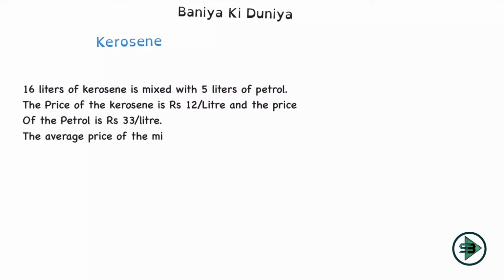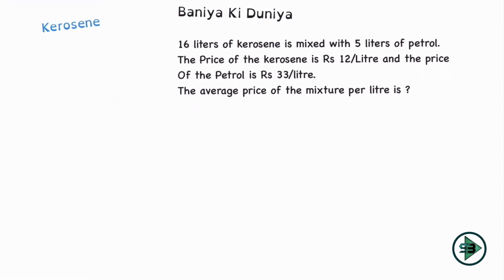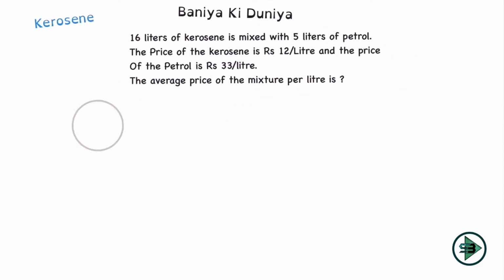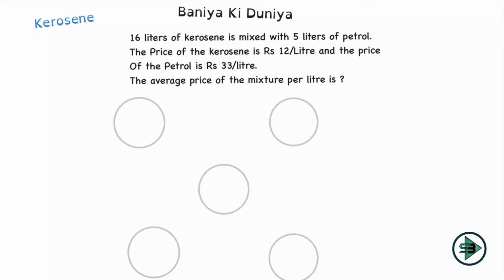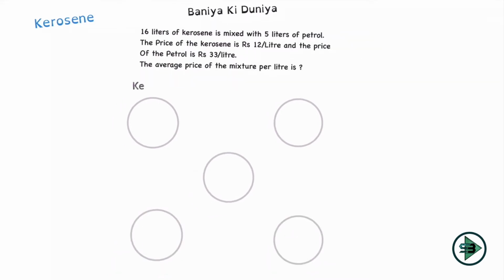This is quite similar to your sugar problem. And what is being asked? The average price of the mixture per liter. So I mix kerosene and petrol, I get a hybrid mixture. What is the average price per liter of this mixture? How will I start? I'll start this by drawing the 5 circles of mixtures as I always do, as I had done in the previous problem as well.